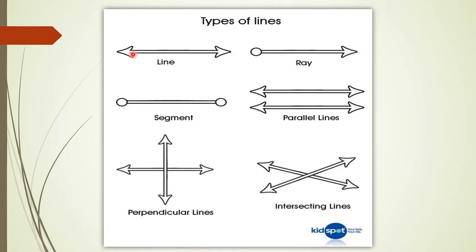Line means no starting point, no ending point. Segment means it has a starting point and an end point. Ray means it has a starting point but no end point. Parallel lines do not intersect each other. Intersecting lines mean two lines meet at a point. Is it clear? So shall I give you one activity?